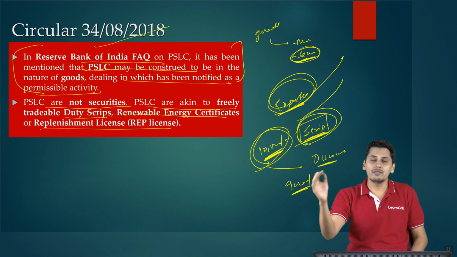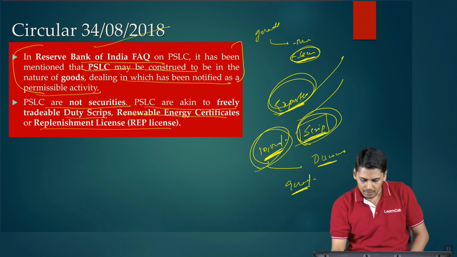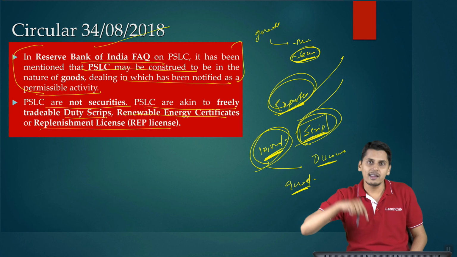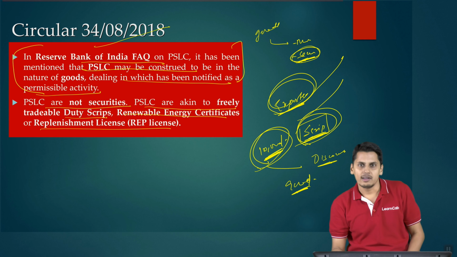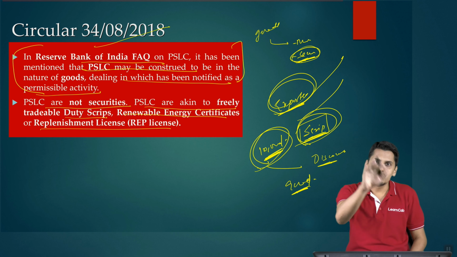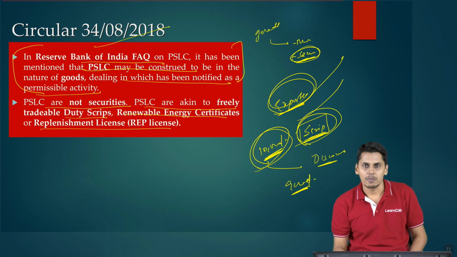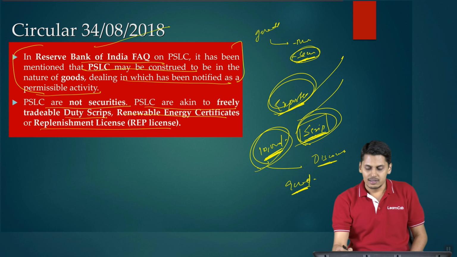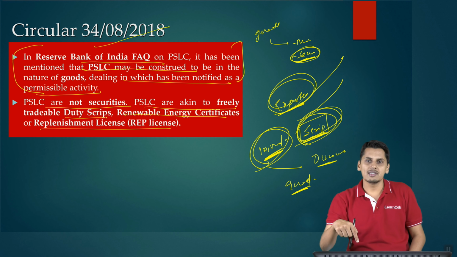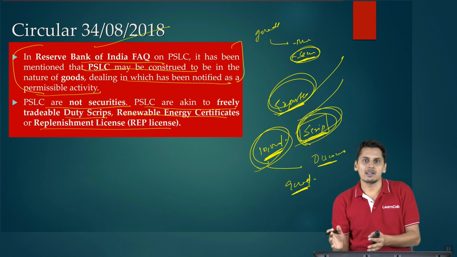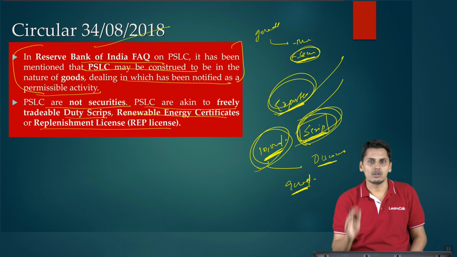So I will give this scrip, I will get 9,000 rupees. Now that person has paid 9,000 but has got a scrip worth 10,000 rupees. Now when he is importing goods to the extent of customs duties of 10,000 rupees, he can use this scrip. Now the question is, this scrip which is there, it is freely tradable. Is it goods or services? It is goods. So it is telling you how these scrips are goods. Similarly, PSLC is also goods.